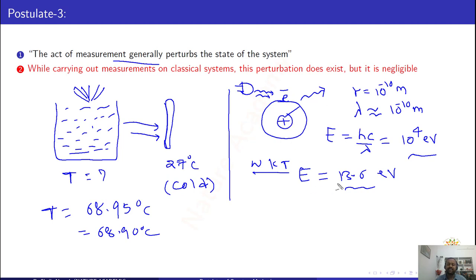Since the ionization energy is 13.6, if you use any energy more than 13.6, the electron will come out from this orbit. That means the state of the system is changing. So this is another example for postulate 3 of quantum mechanics. Here I am going to conclude postulate 3: the state of the system will change if you do some measurement on the system. One example is measuring the temperature of a hot body, and another example is an electron inside an atom. So if you want to find the electron, the state of the electron may change.